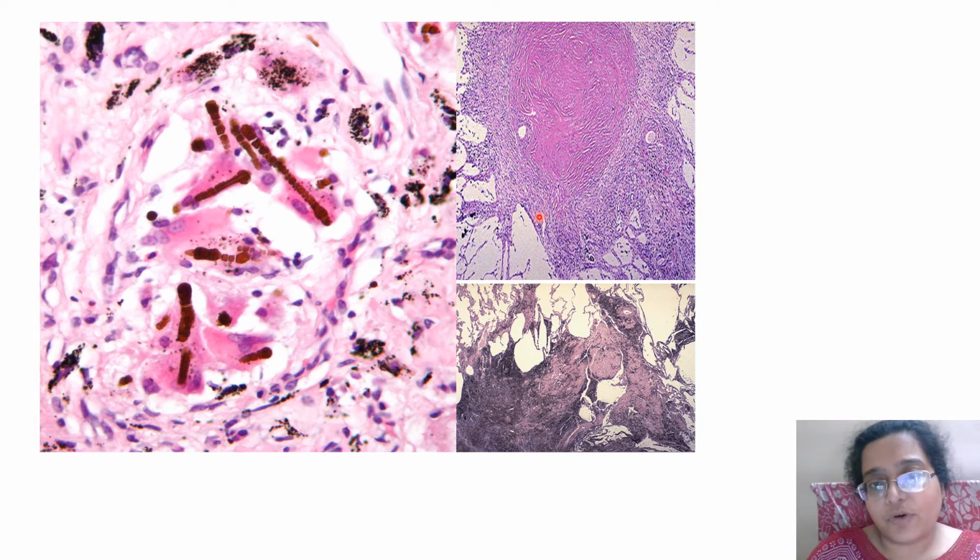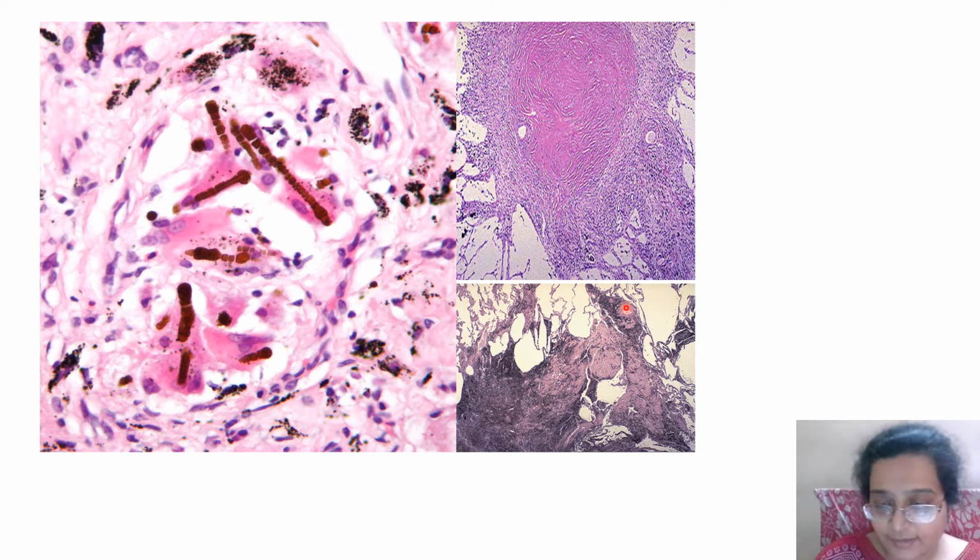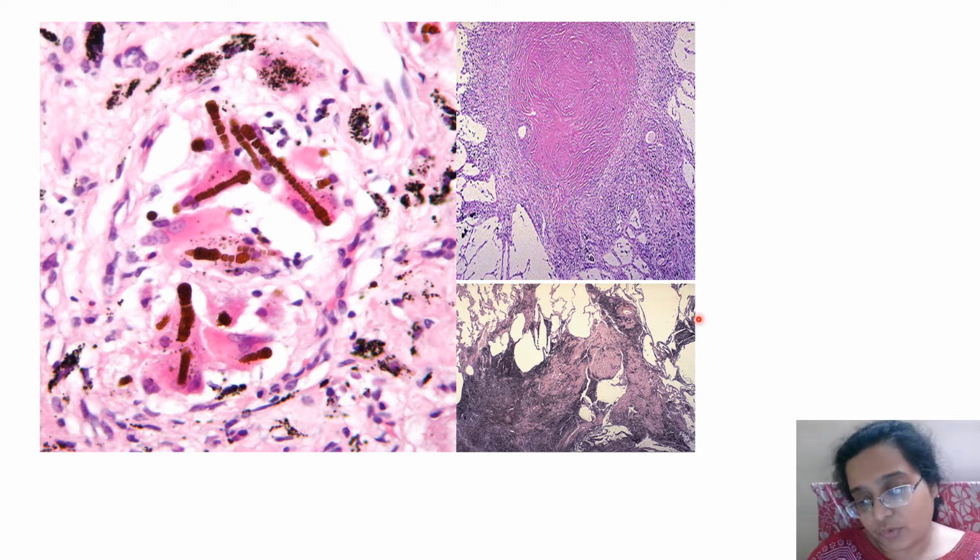These fibrotic areas in silicosis give that eggshell appearance, and there's a lot of calcification in them sometimes. So they give that cracking eggshell kind of appearance on X-ray. And in pneumoconiosis, sometimes there are autoimmune manifestations, and there are special names for that. All that is given in the book. Go through it. It is important. It is asked.